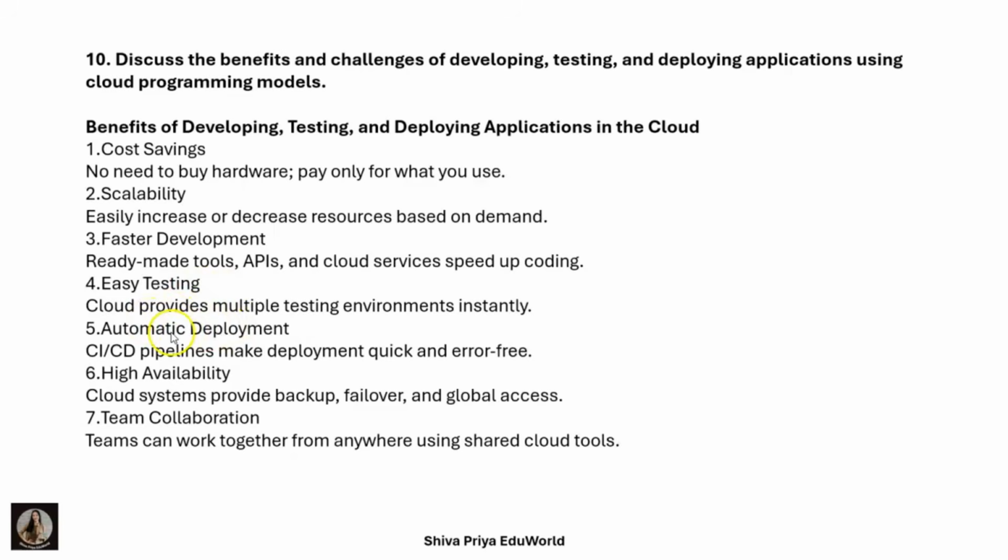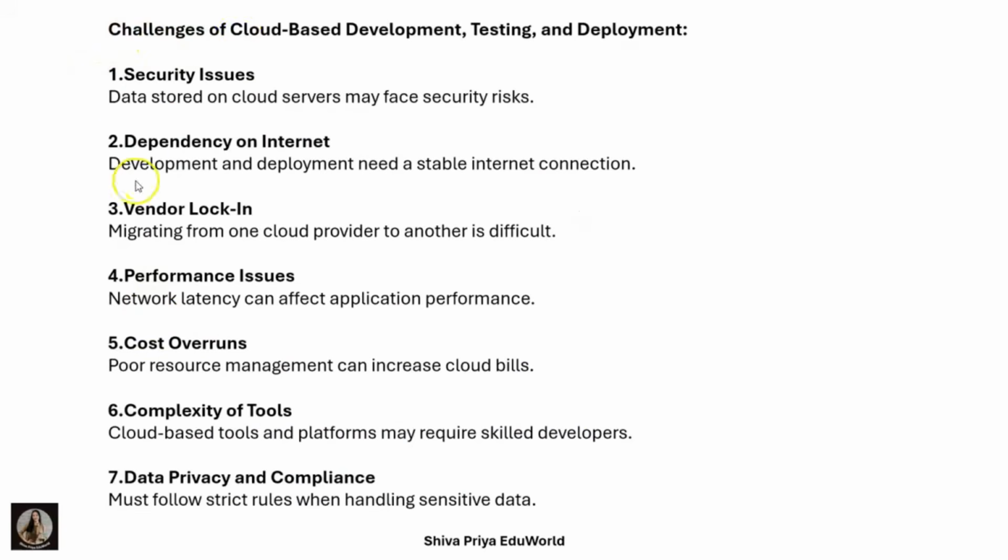Automatic deployment. CI/CD pipelines make the deployment quick and error-free as well. And high availability. Cloud systems provide backup, failover, and global access as well. That's why high availability is there. And team collaboration. Teams can work together from anywhere using shared cloud tools. That's why team collaboration. This is also a benefit of developing, testing, and deploying applications in the cloud. And the next one is challenges.